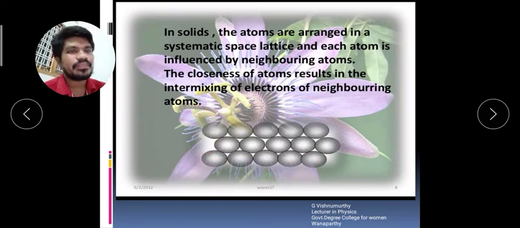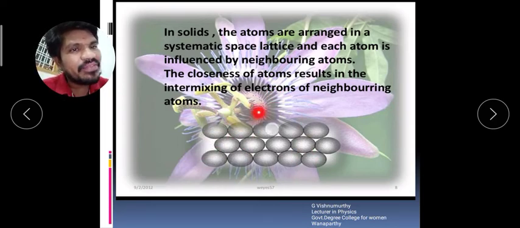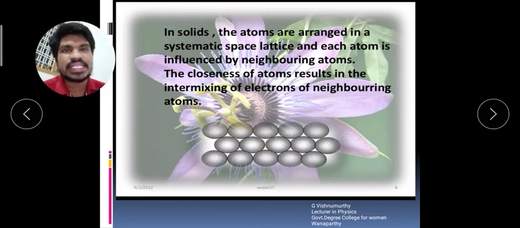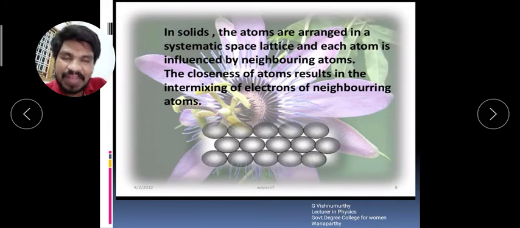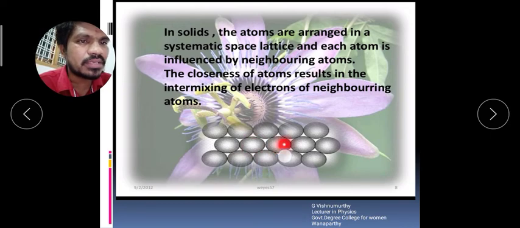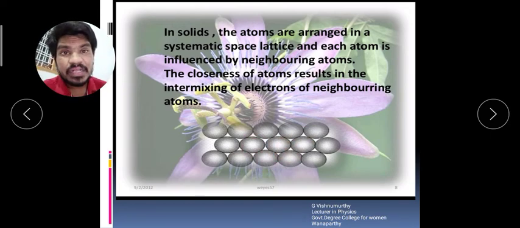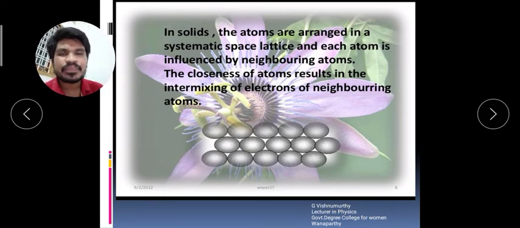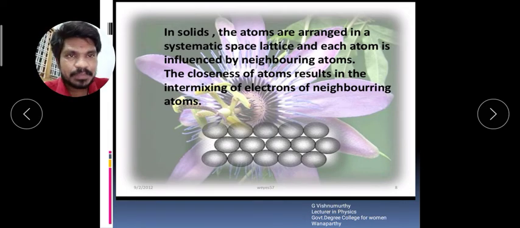In this figure, every atom is very close to its nearest neighboring atom, attached to each other. That's why the valency electrons move freely from one molecule to another, because there is no gap between the molecules. That's why the electrons move freely from one atom to another atom.